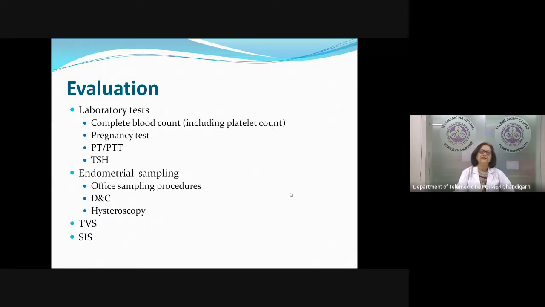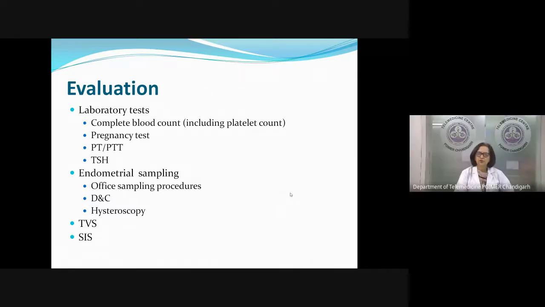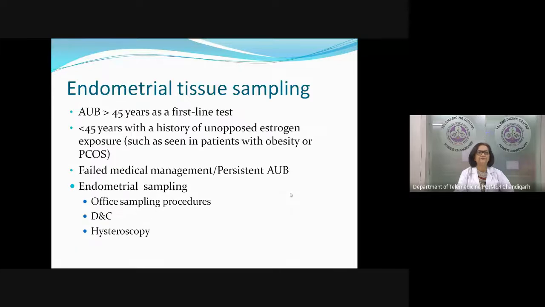The next thing that we need to do for evaluation is endometrial sampling, and this is a very important test in this age group. Apart from that, we would also take the help of ultrasound and, if required, saline infusion sonography. Now, what is the role of endometrial tissue sampling?